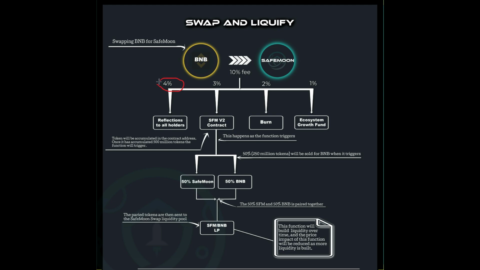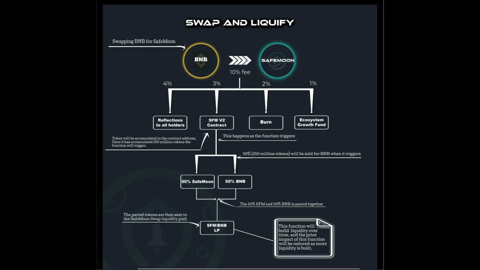4% of the 10% fee goes to reflections to all holders. 3% of the fee goes to the Safemoon V2 contract. 2% of the fee goes to the burn, and 1% of the fee goes to the Ecosystem Growth Fund. Where we'll place our focus is here, the 3% fee being allocated to the Safemoon V2 contract LP.